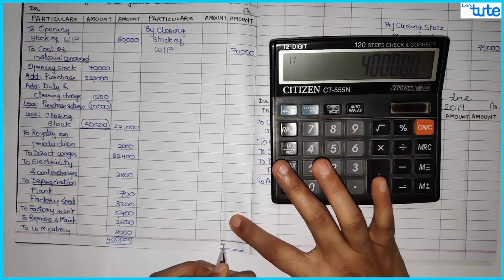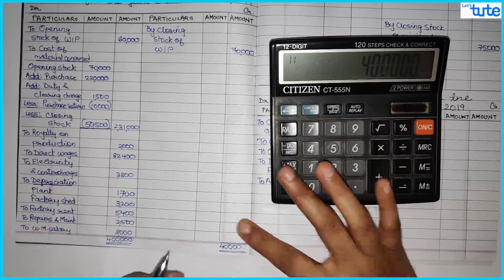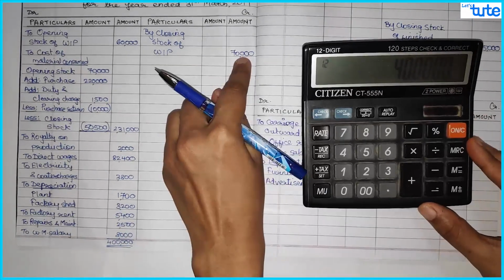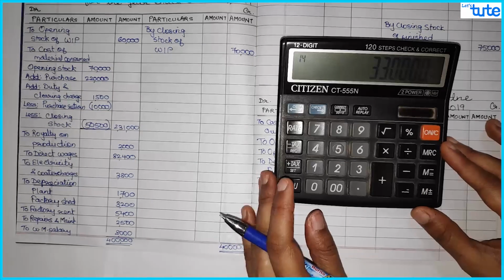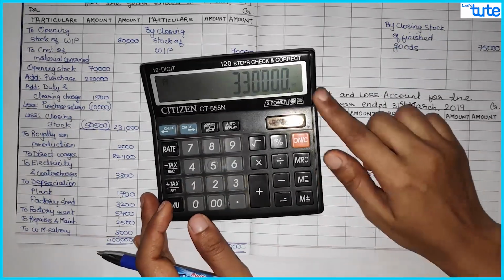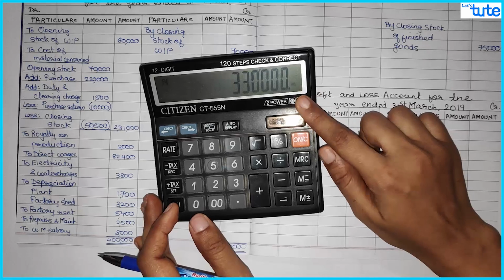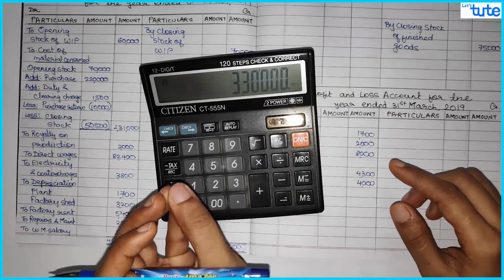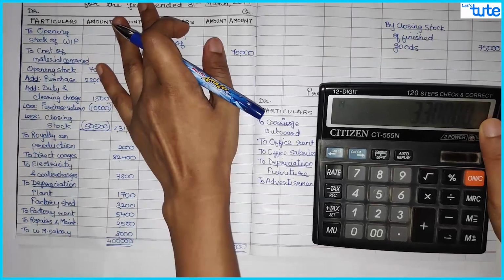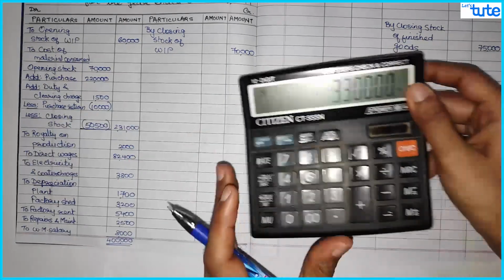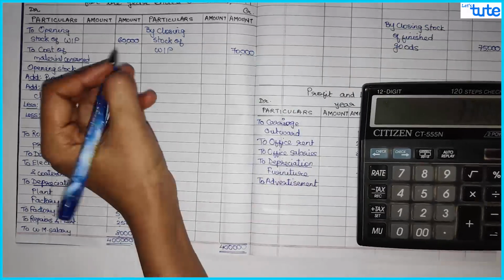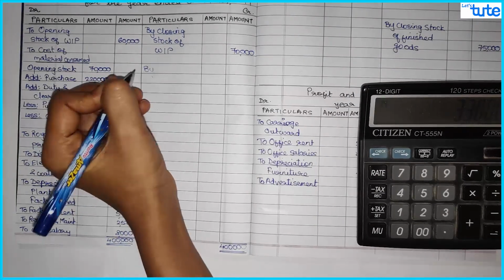So total comes to 4 lakhs, minus closing stock of WIP is 70,000. So minus 70,000, that comes to 3,30,000. Now this 3,30,000 is cost of goods produced during the year. So for this year, how much worth of cost of goods are produced? So it is 3,30,000. So over here we'll write as this would be transferred to trading account.